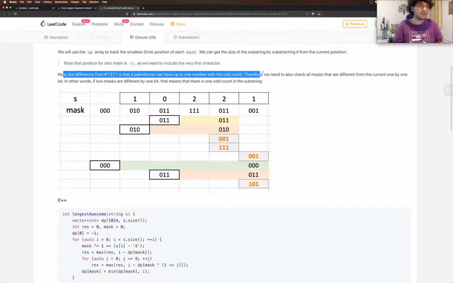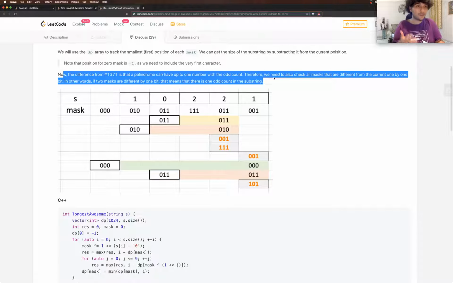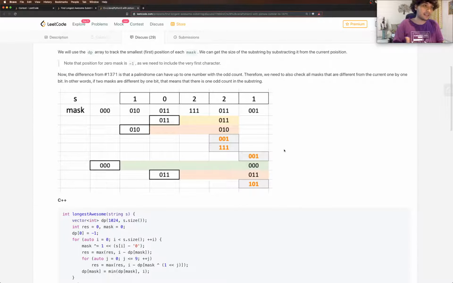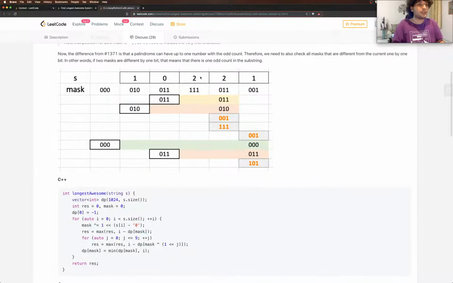And the difference from the other question, if you've seen the other question, read it. If you don't understand it, we can discuss it. So this is an example. Let's run through this once to make our understanding clearer. Now the string, in this case, they're only considering three characters, 0, 1, and 2. The string is 10221. The mask before we start iterating over the string is 000, and we do need this mask because